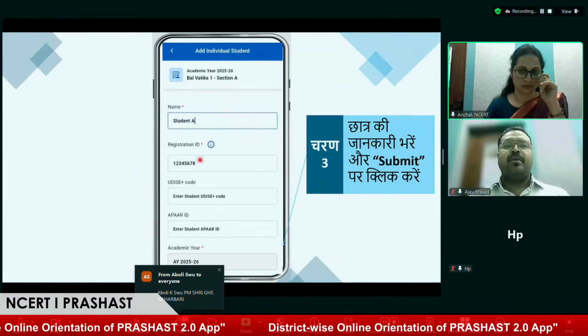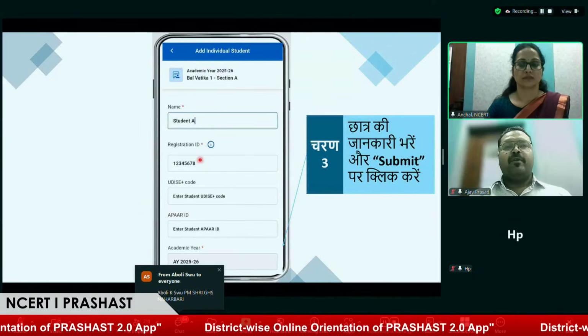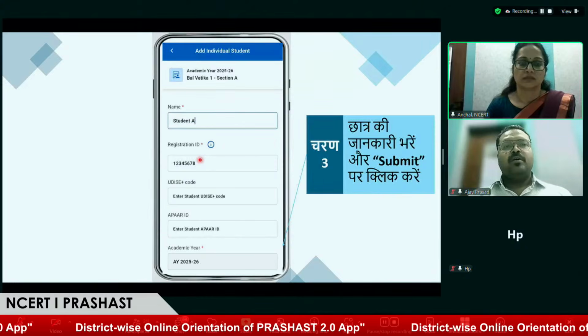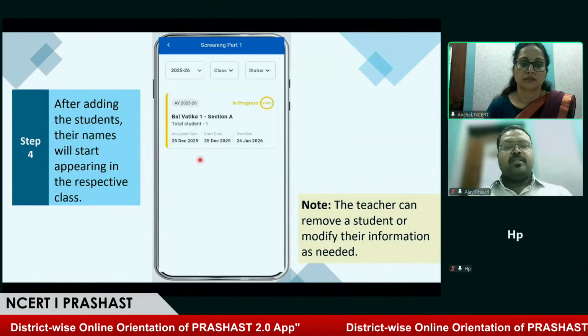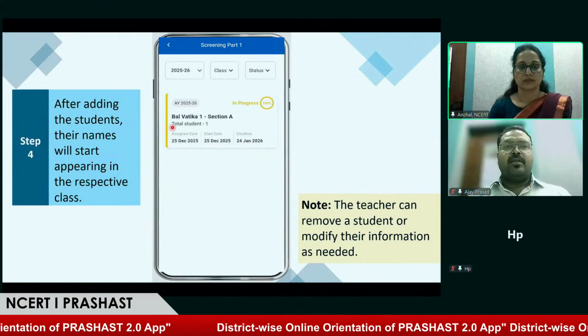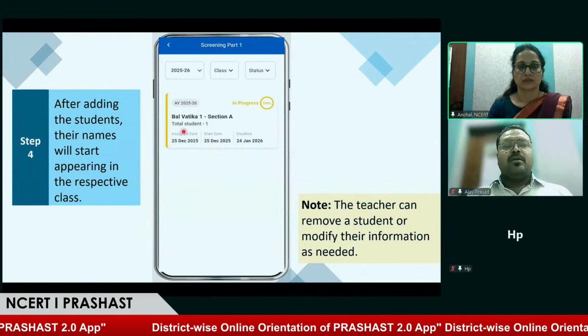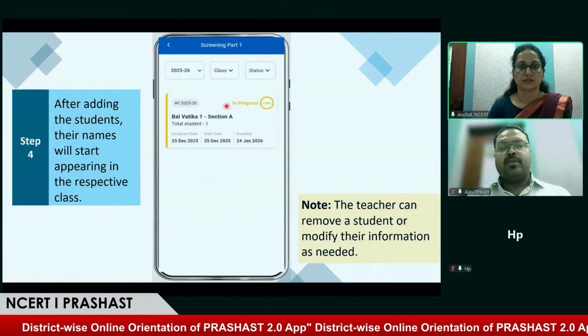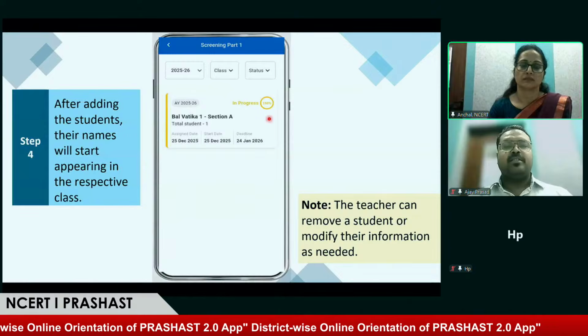This may vary from school to school, but we have to make sure the registration ID is unique for every student. Once these details are filled and submitted, we can see in the class, total number of students added is 1, and the progress of screening is in progress, as the status has changed.